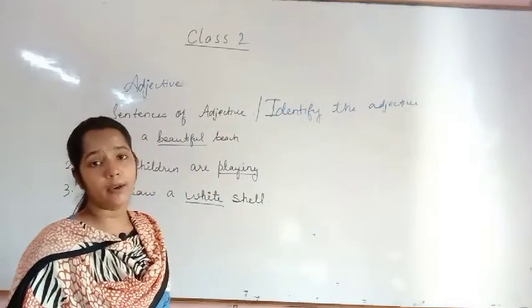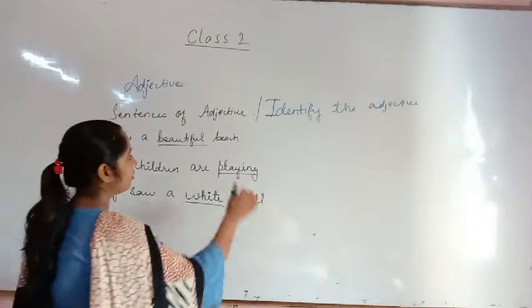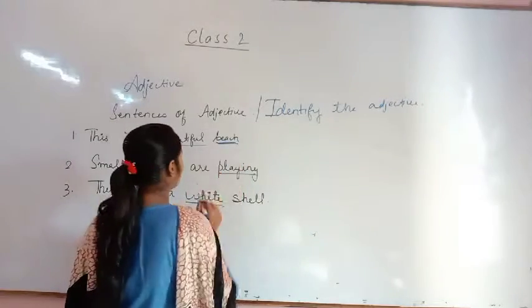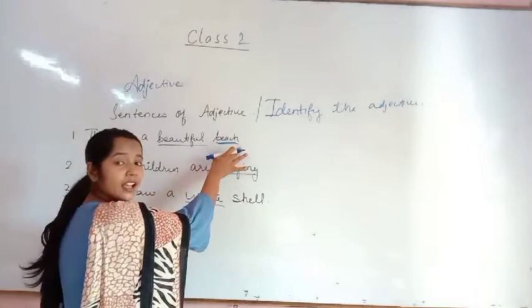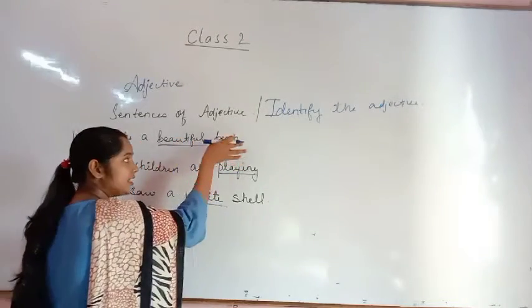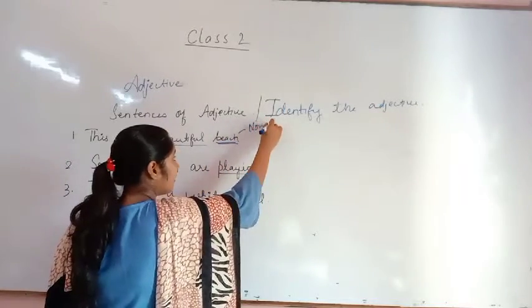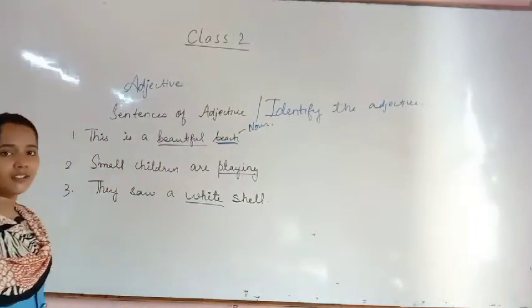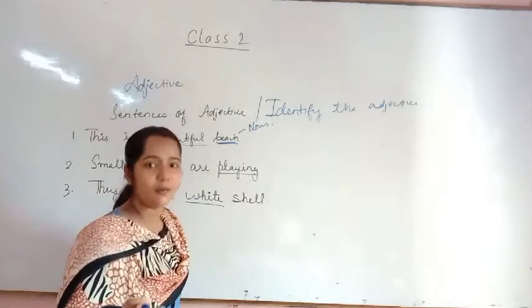Now tell me the noun over here. What will be the noun? This is the noun. Okay, beach. Now beautiful signifies beach. Beach sundar hai. Now beautiful is describing beach, and what is beach? This is a noun, isn't it? That's why I told you that it's describing a noun or a pronoun.